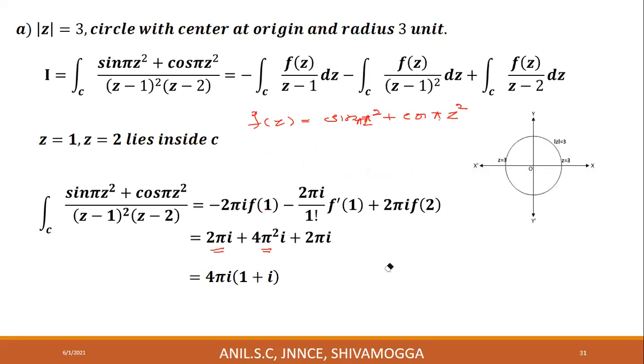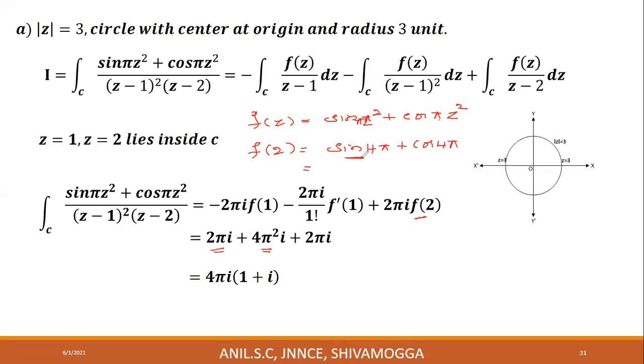Next, f of 2 is to be determined. F of z is equal to sin pi z square plus cos pi z square. Put z is equal to 2. You get f of 2 is equal to sin pi z square, z square is 4, so sin 4 pi plus cos 4 pi.